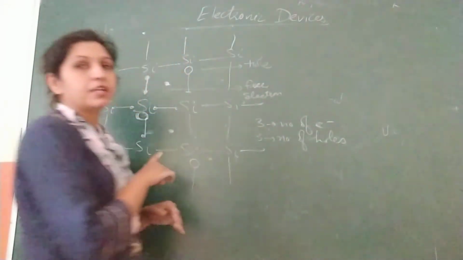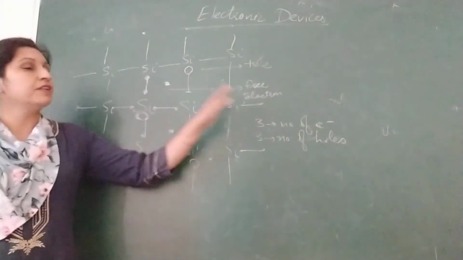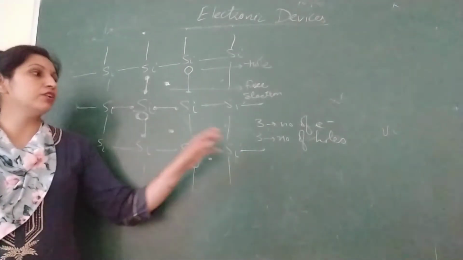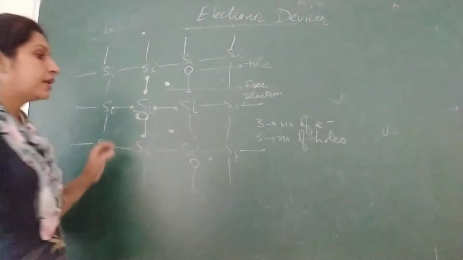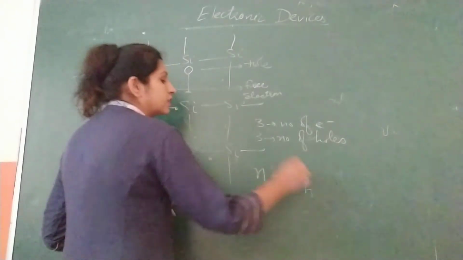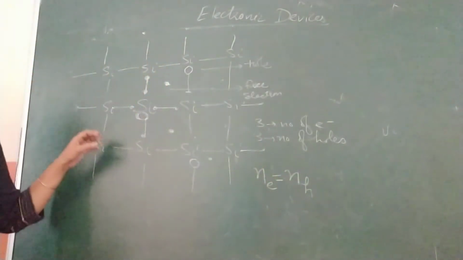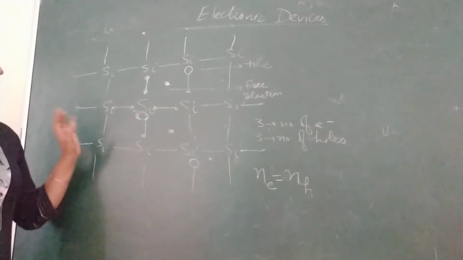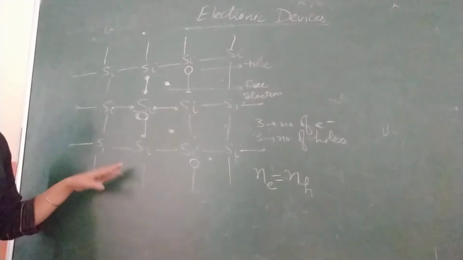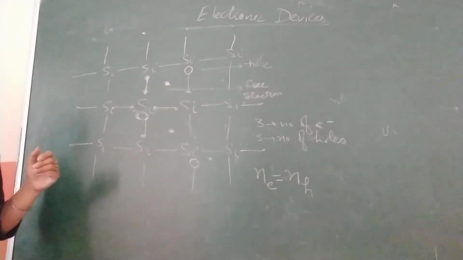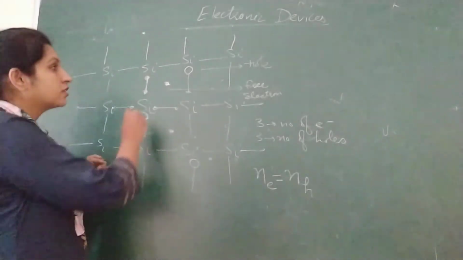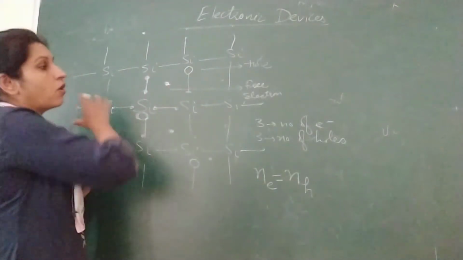So for a pure semiconductor, the number of electrons and the number of holes are the same. They will not be different. We can write it like this: number of electrons is equal to number of holes in this case, and they can conduct only when the temperature is higher. But if the temperature is low, they will behave like insulators. Such semiconductors are called pure semiconductors because there is no foreign element in it.